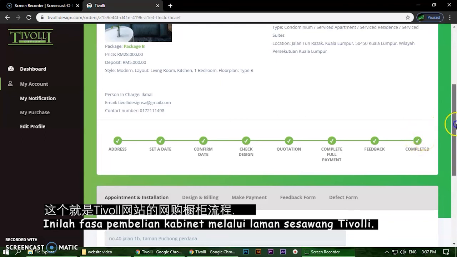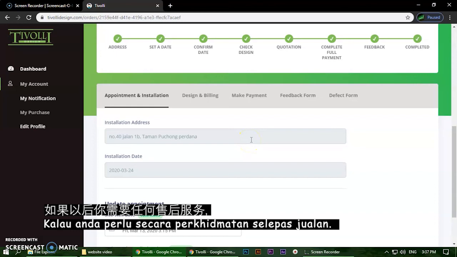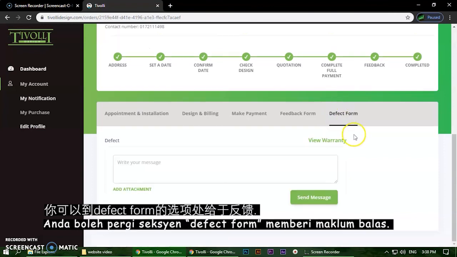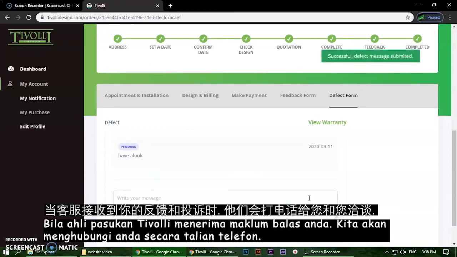That is the simple process for the whole flow of our cabinet. If in future you need any customer service, you might go into our website also. You may click for the form, which we call the defect form. So you can leave a comment. When you send the message, the office will receive it and will call you to help you solve or give a solution for the issue.